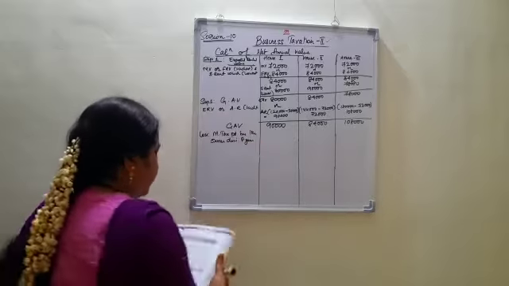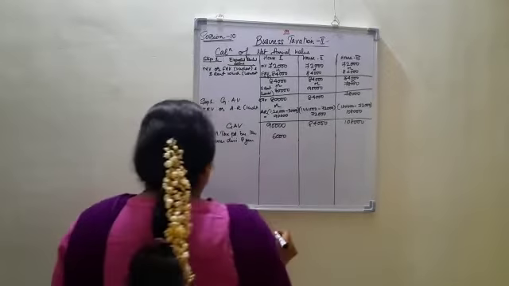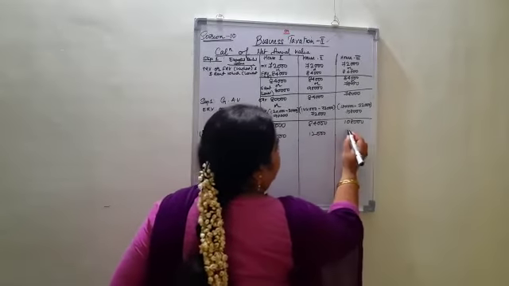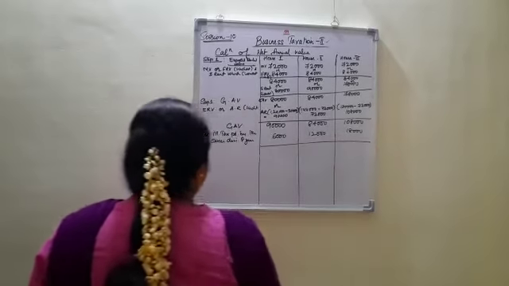So what are the municipal taxes paid? 6,000 in the case of the first house, then 12,000 in the case of the second house, and 18,000 in the case of the third house, which needs to be deducted.